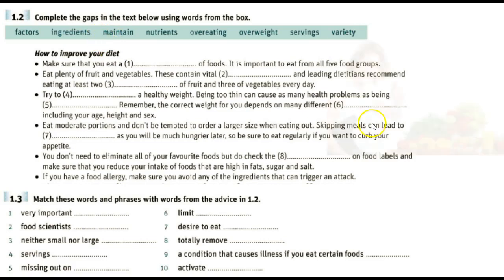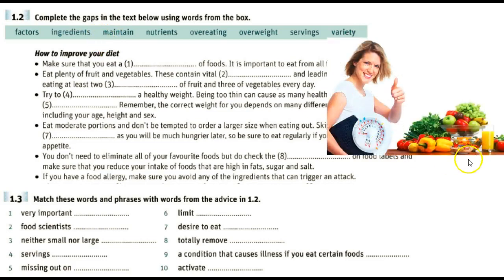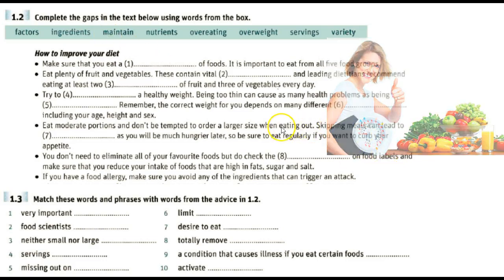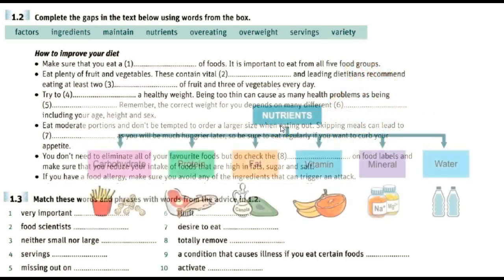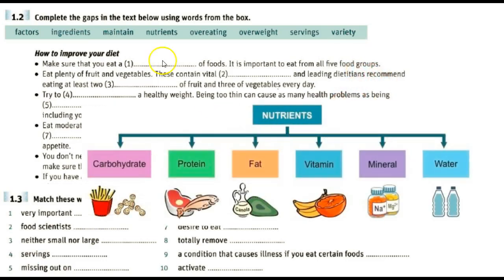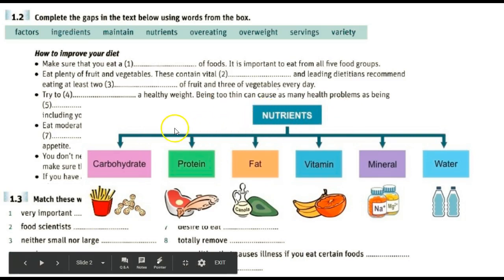To maintain, from the example here, if you want to maintain healthy weight, you have to try to eat healthy food options. So to maintain healthy weight means to keep. To maintain is to keep a healthy weight. Nutrients. If you know from this picture that carbohydrates, protein, fat, vitamin, mineral, and water are all nutrients, then you know the meaning of the word nutrients, components of food or elements of food.